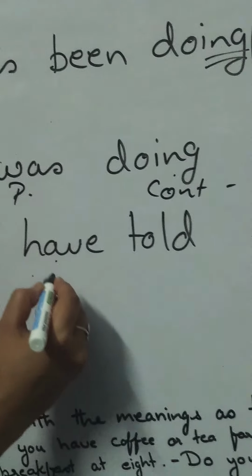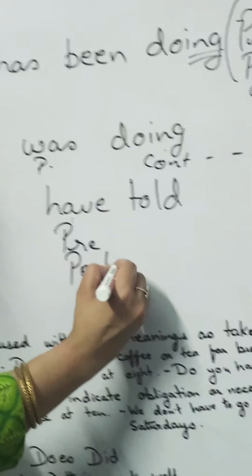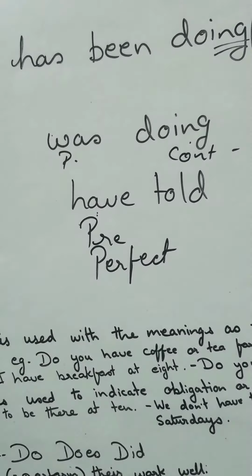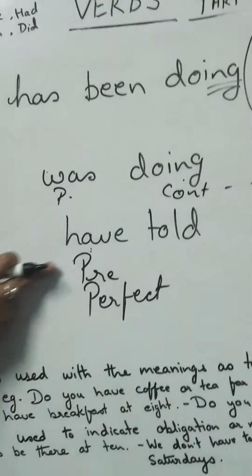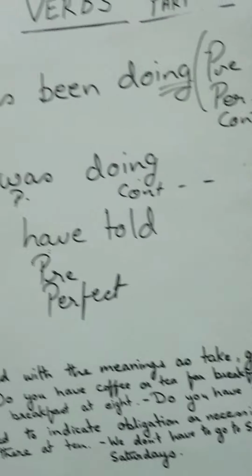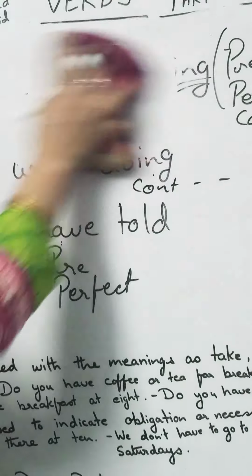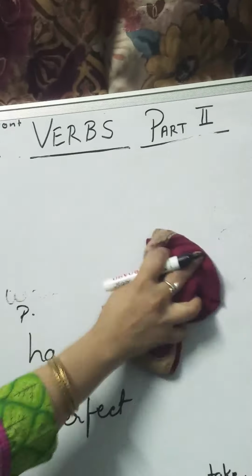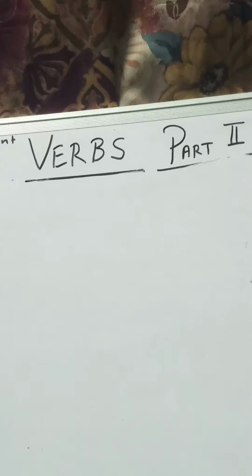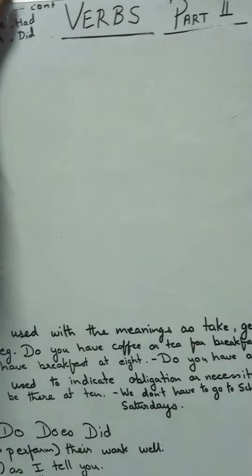I told you this is for present perfect. I hold it out here. This is present perfect. A few more examples with the tenses. Now, somehow, to some extent, I have proved my point with this, but I have not done justice with the doing verbs. I am coming to that.